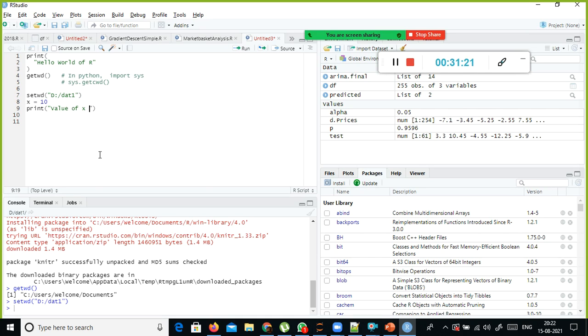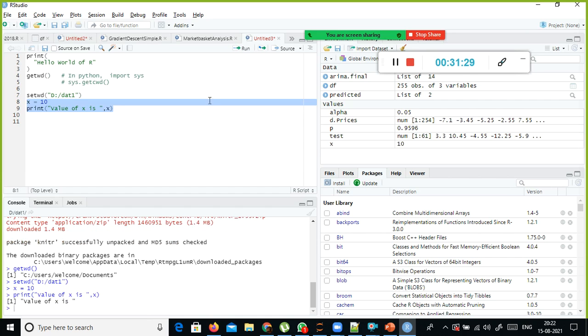Print value of x is, comma x. Here you can see the variable and the value assigned to it in the environment, and in the console you can see value of x is, okay, it is not printing here.